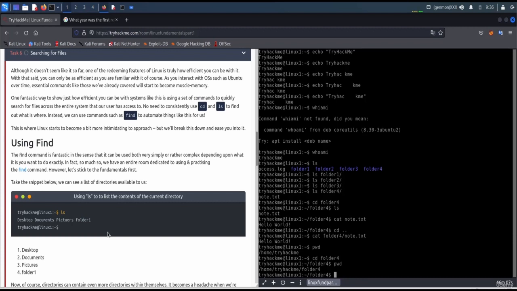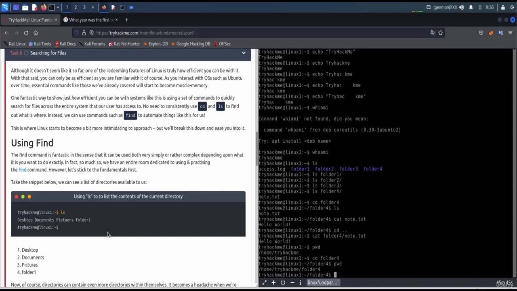One fantastic way to show just how efficient you can be with systems like this is using a set of commands to quickly search for files across the entire file system that our user has access to. No need to constantly use cd and ls to find out what is where.